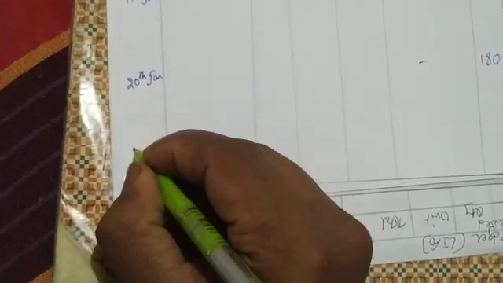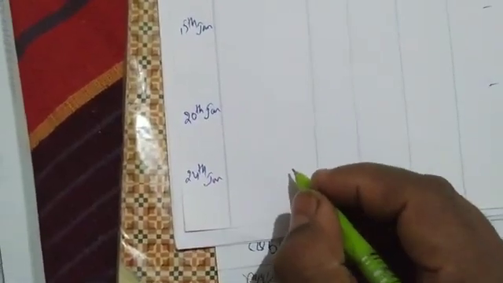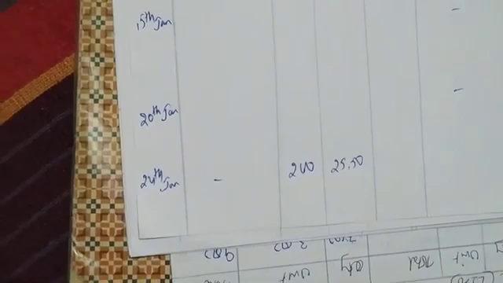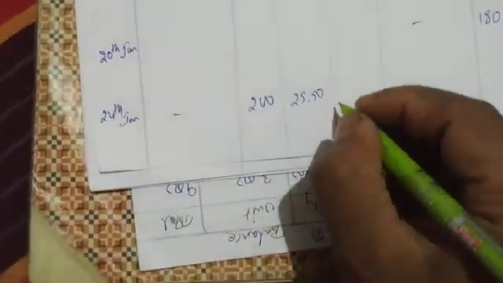24th January. We have received 200 units at rupees 25.50. 200 into 25.50 is 5,100.